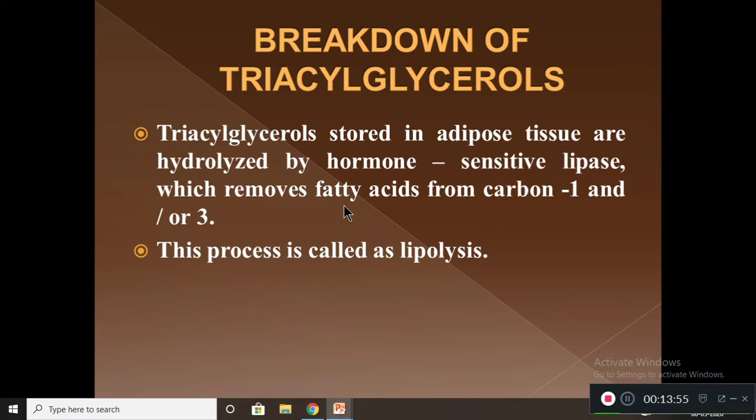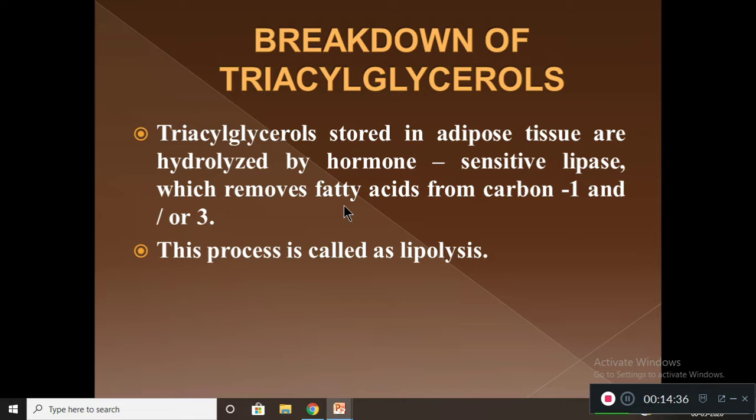Now we will see the breakdown. That is, once it is produced, we want to focus on how it is destroyed. Triacylglycerol, which is stored in the adipose tissue, is hydrolyzed by hormone sensitive lipase, which removes fatty acid from carbon 1 or carbon 3. This process is called lipolysis.